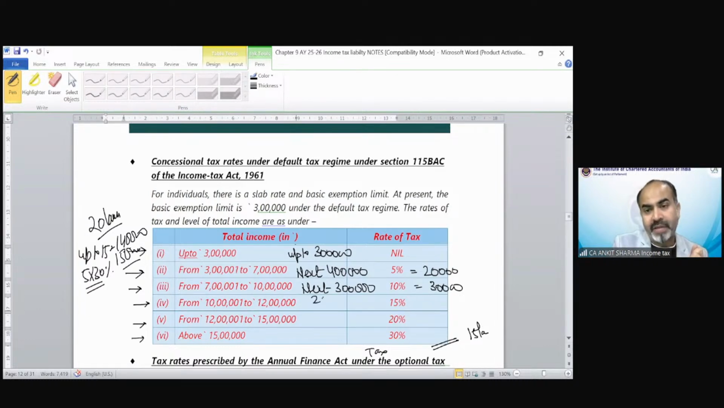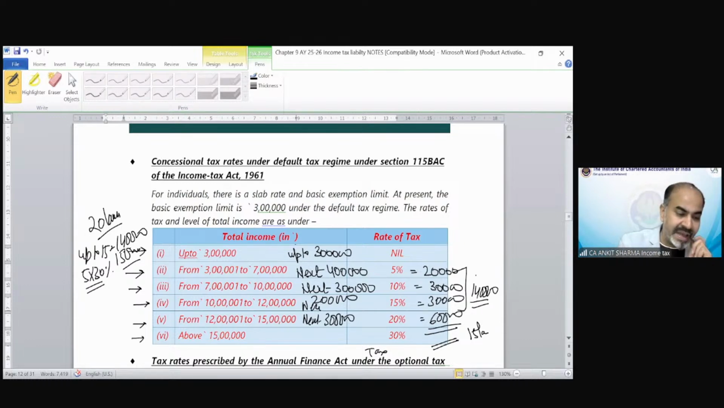From 10 to 12 lakh, that means next 2 lakh, the rate is 15%, again 30,000. From 12 to 15 lakh, that means next 3 lakh, the rate would be 20%, that means 60,000. So automatically that would be 1,40,000. So up to 15 lakh, we can directly calculate that tax would be 1,40,000.